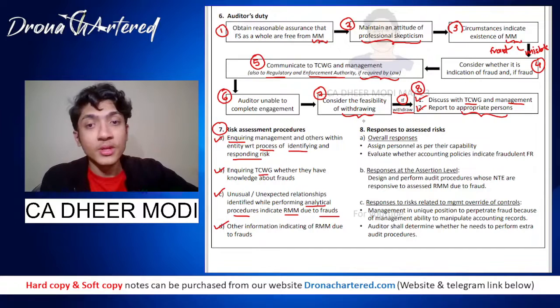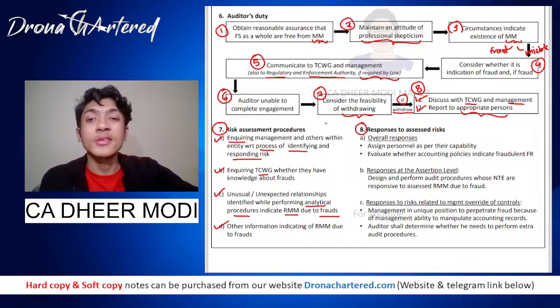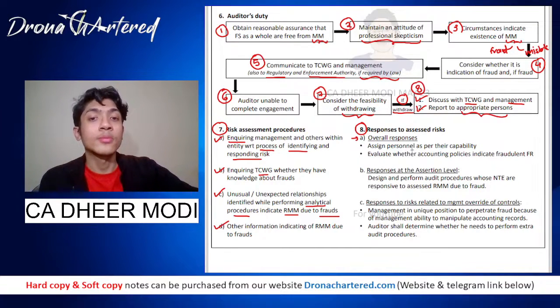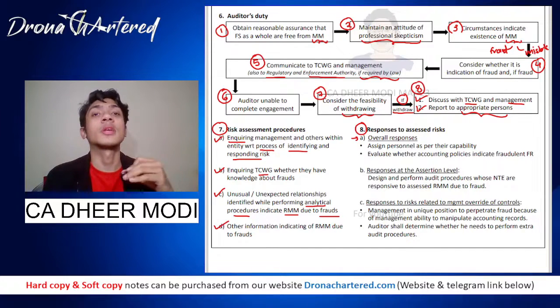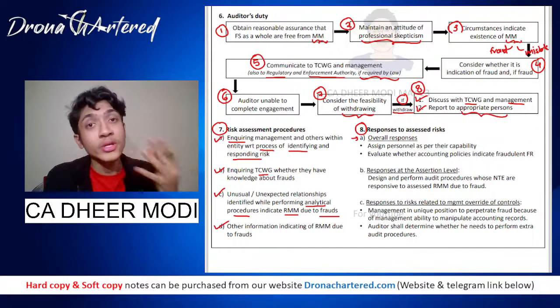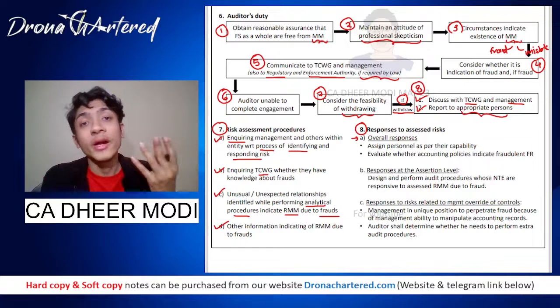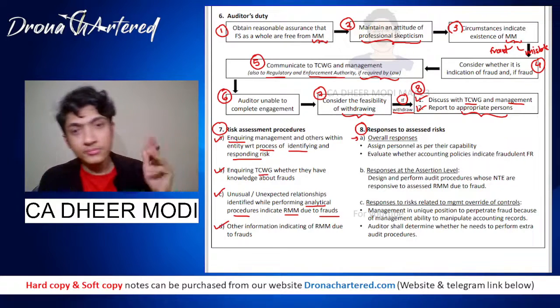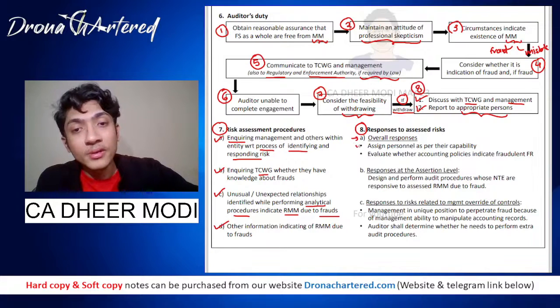In the 8th point it says what your responses are. You have already assessed the risk. Now what is your response to the risk? So first is your overall response. Overall response is to assign personnel as per their capabilities. The audit team that you make, you will have to decide which person to put in which area. So you will have to assign the personnel correctly.